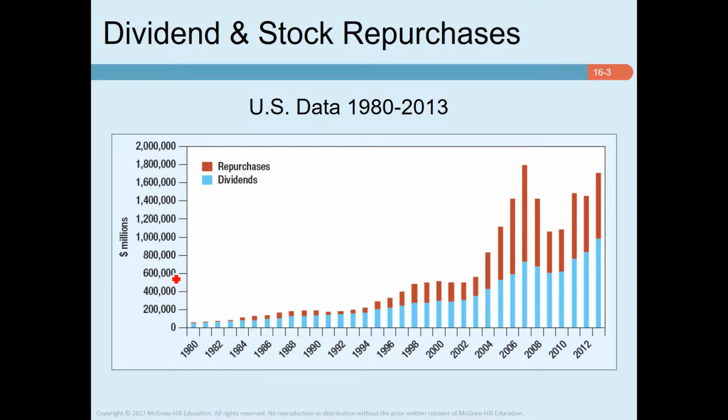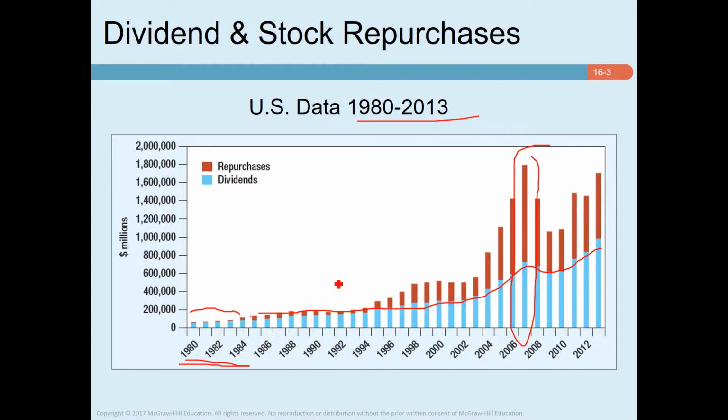If you look at this figure, it shows the dividends and stock repurchases in the United States between 1980 and 2013. And we can see that before 1984, for example, during this period, stock repurchases were fairly rare. But since then, they have become increasingly common. You can see that the red portion is the stock repurchase, and it has become increasingly common during this period. In 2007, particularly, if you look at this bar, a record year for stock repurchases.